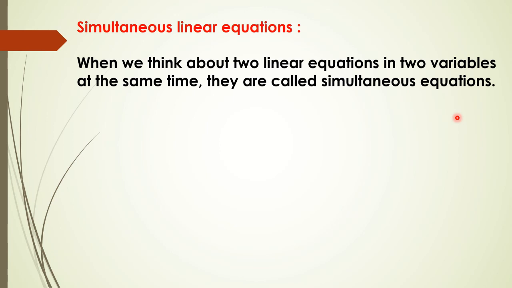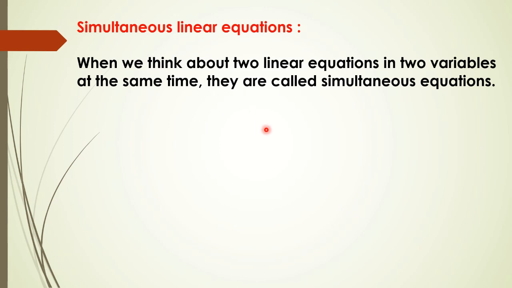But in this chapter we are going to solve the problems where the simultaneous equations have a unique solution, or one and only one solution. Okay, so we are going to see the different methods to solve these simultaneous linear equations.